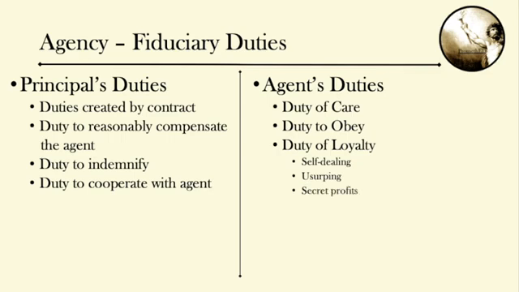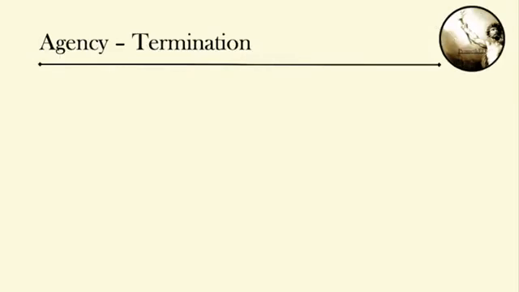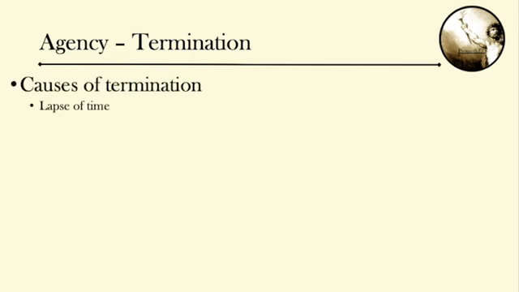The agent's duties are also the partner's duties in general partnerships and other partnerships, because the partners in partnerships are agents. Let's move on now to our final topic in the agency relationship discussion, which is the termination of the agency. An agency can be terminated by the following. Number one, lapse of time, which can be specified in the contract or, in the absence of specification, reasonable time.